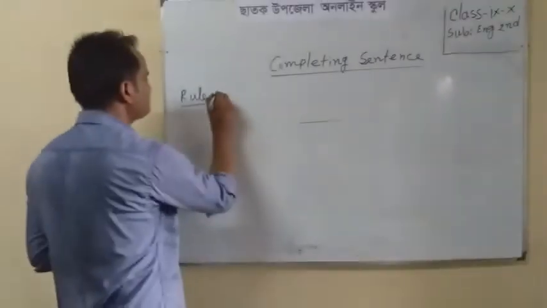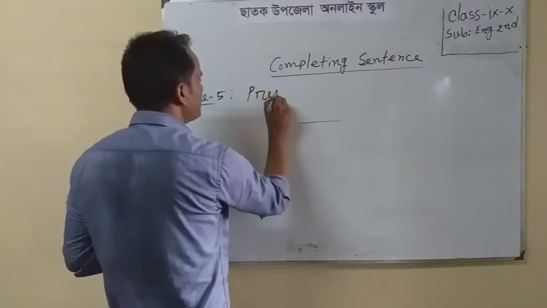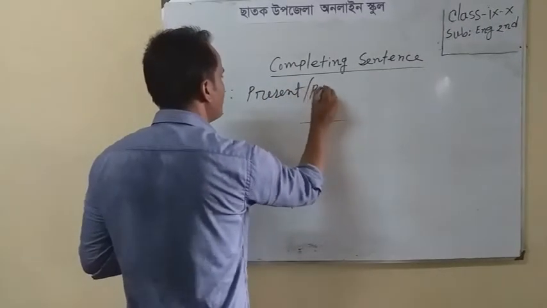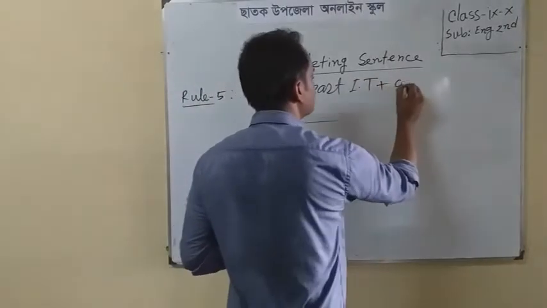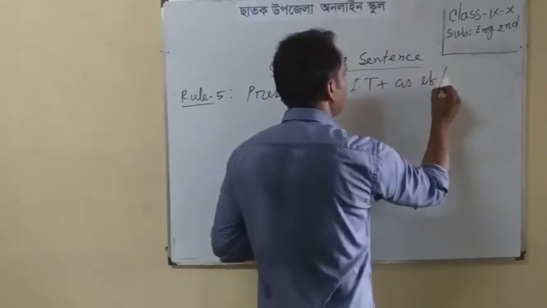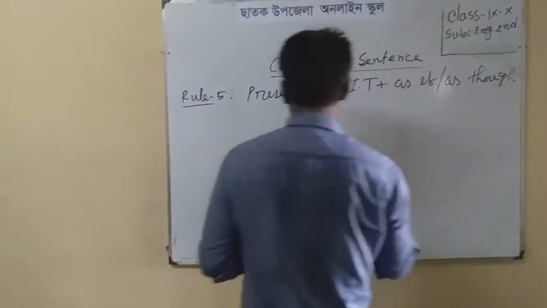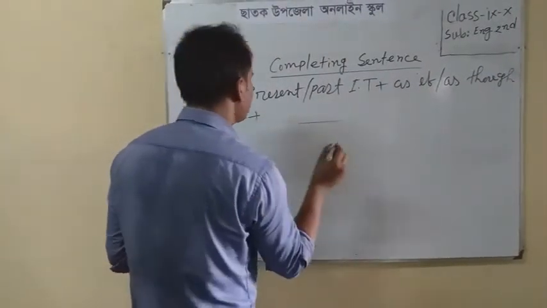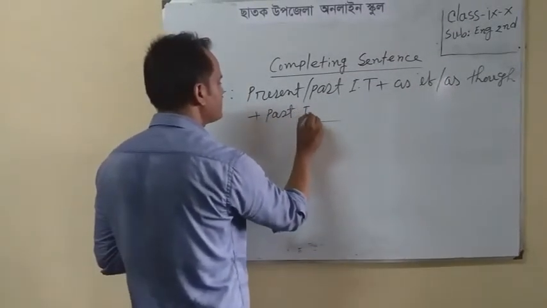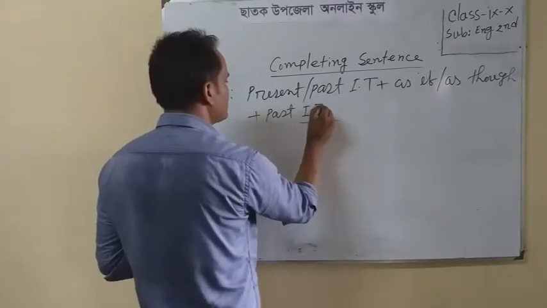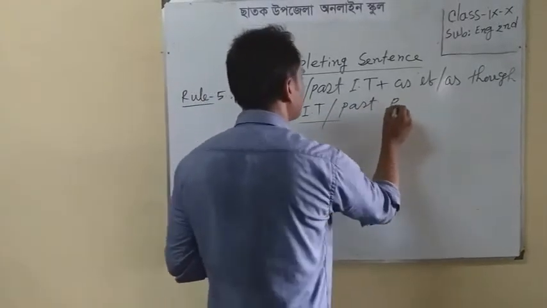Rule 5: present or past indefinite tense plus "as if" or "as though" plus past indefinite tense or past perfect tense.